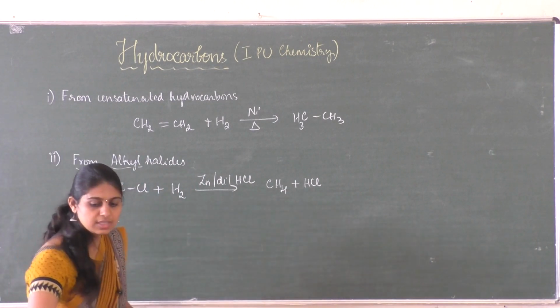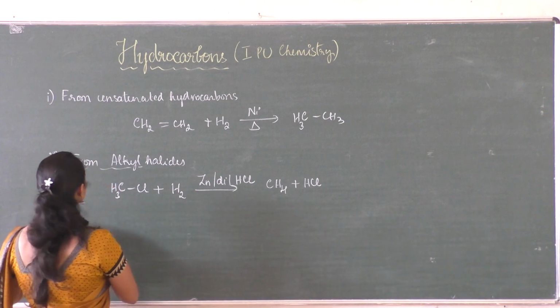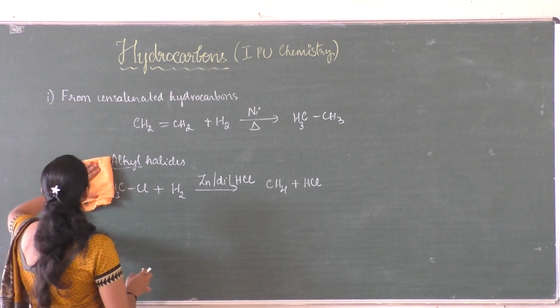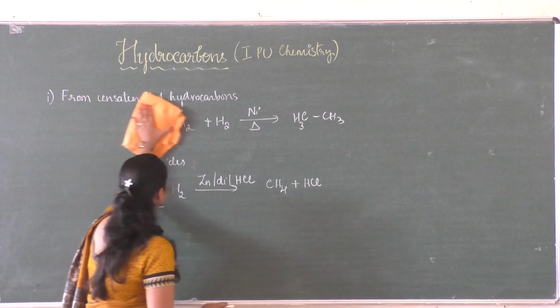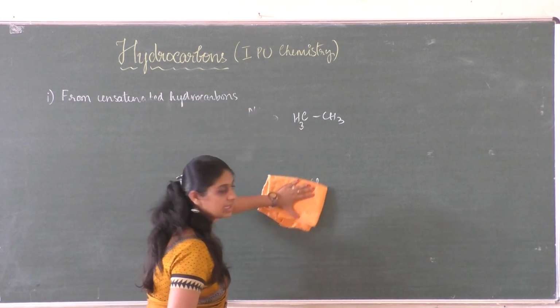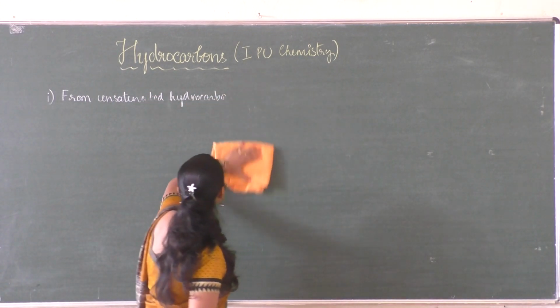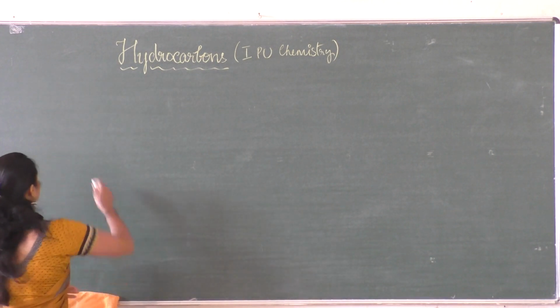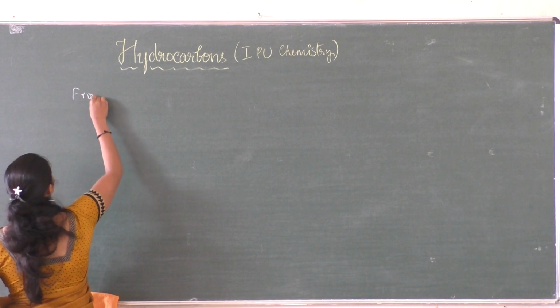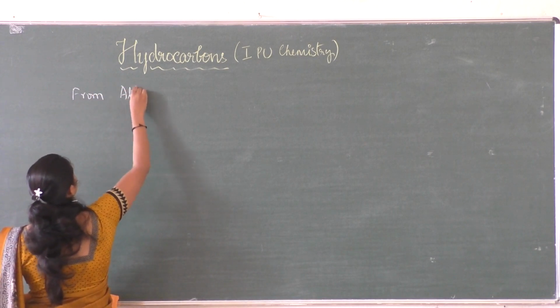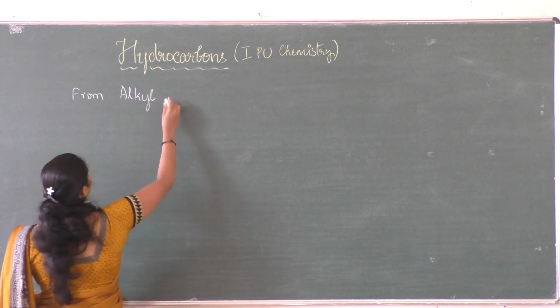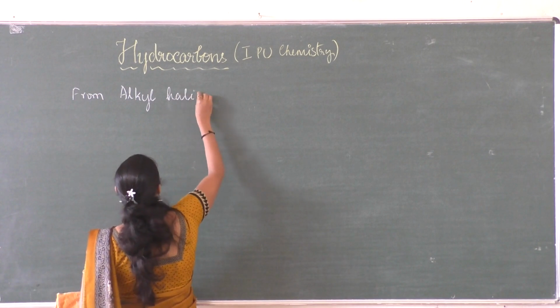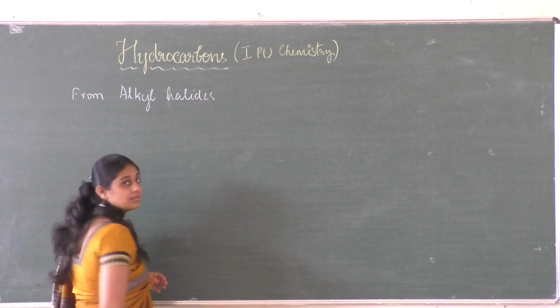Let us see the other three methods of preparation of alkanes. The third method of preparation of alkanes is from alkyl halides again, and that is a named reaction. It is important.